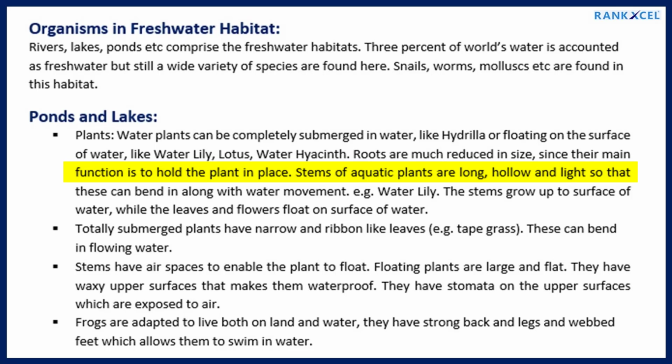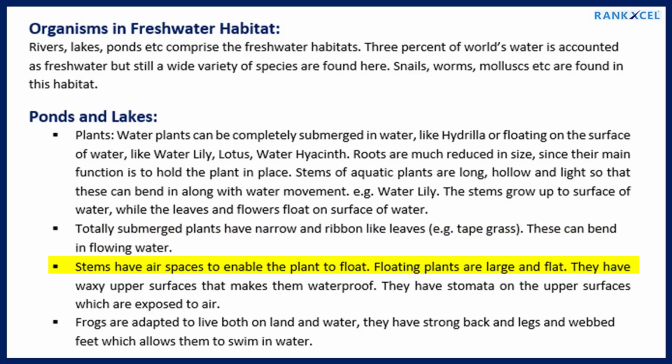Stems of aquatic plants are long, hollow and light so that they can bend along with water movement. Example, water lily. The stems grow up to the surface of the water, while the leaves and flowers float on the surface of the water. Totally submerged plants have narrow and ribbon-like leaves, like tape grass. These can bend in flowing water.